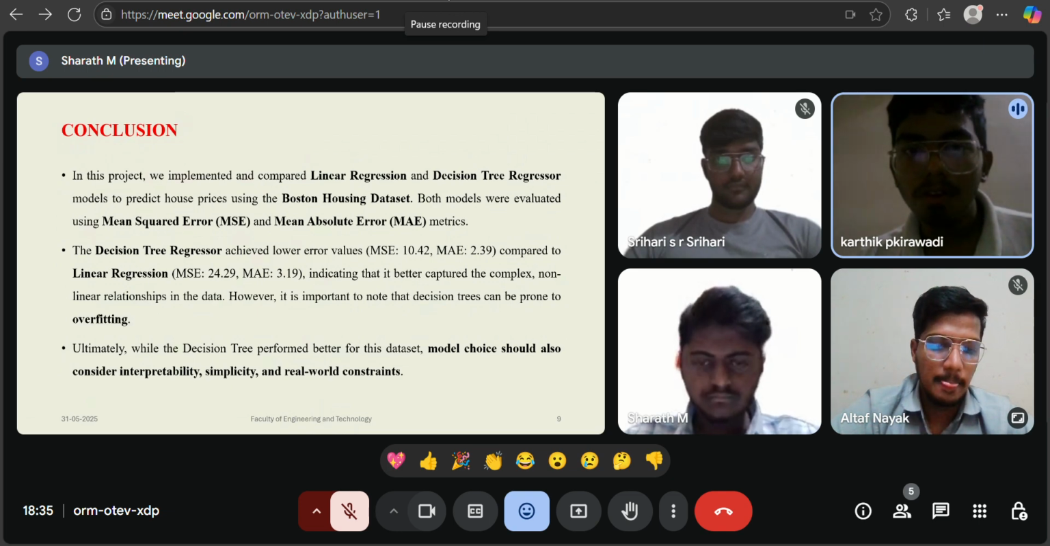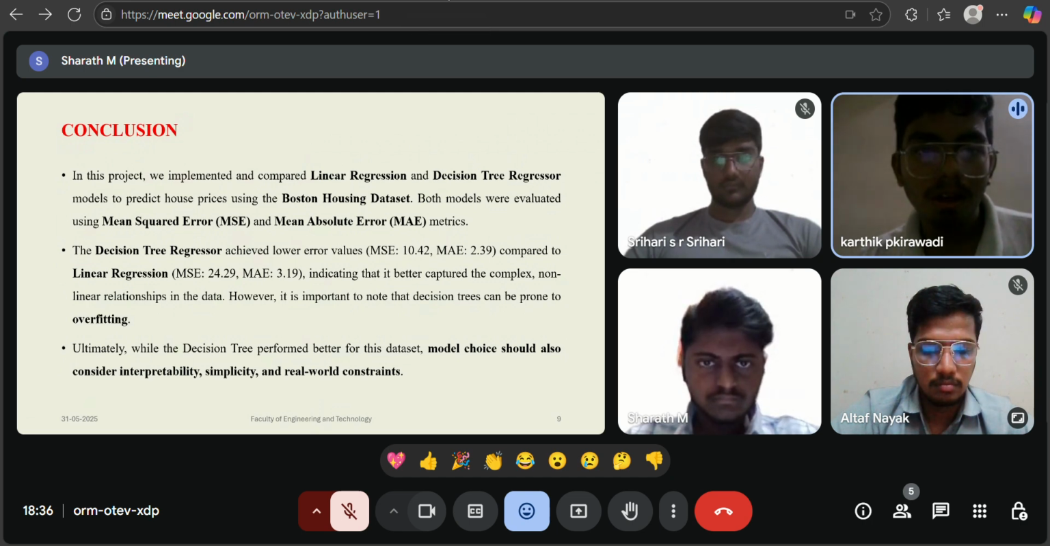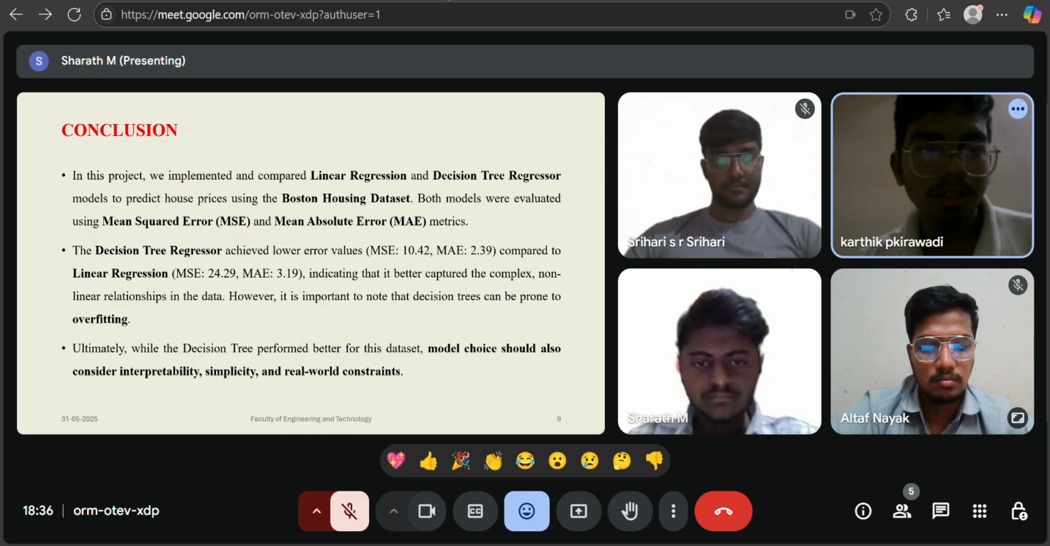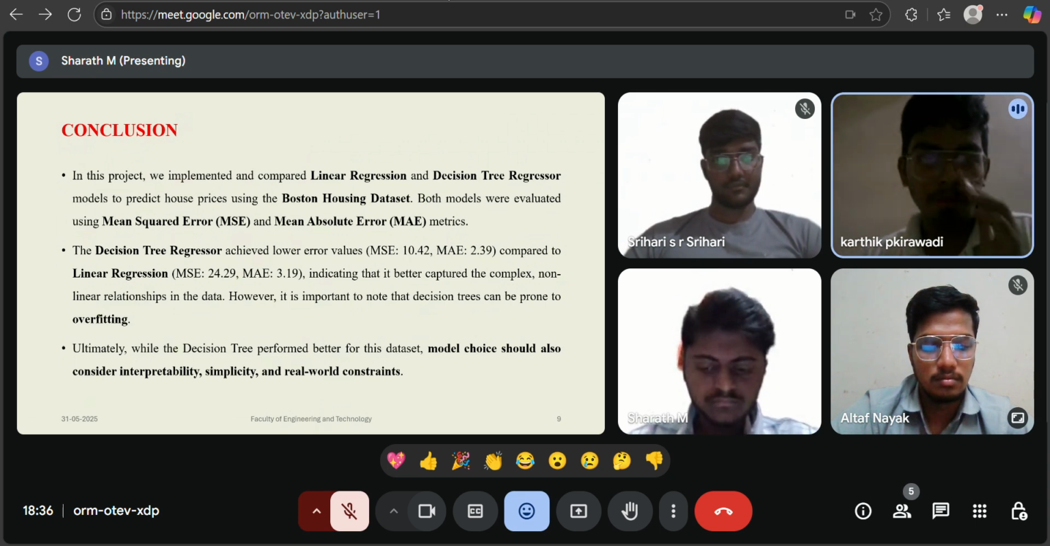MSE is 10.42 and MAE is 2.39 compared to linear regression. However, it is important to note that decision trees can be prone to overfitting. Ultimately, while the decision tree performs better for this dataset, model choice should also consider interpretability, simplicity, and real-world constraints. Thank you.